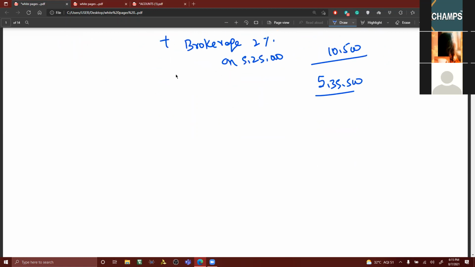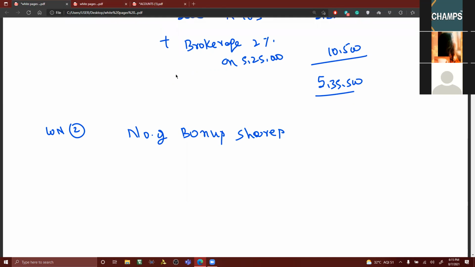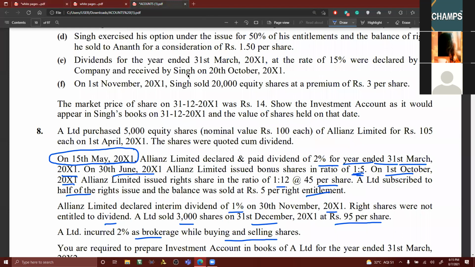And working notes number two. Number of bonus shares issued. 1:5 means for every 5 equity shares, one bonus share has been given.